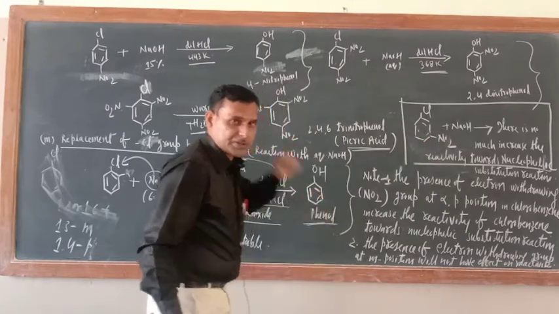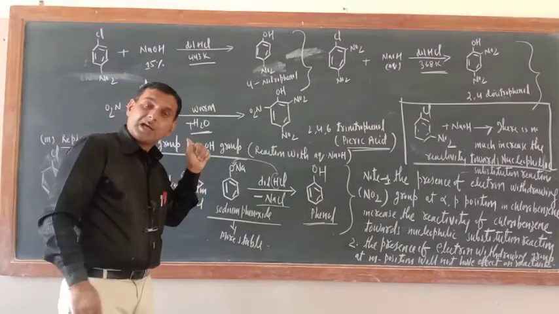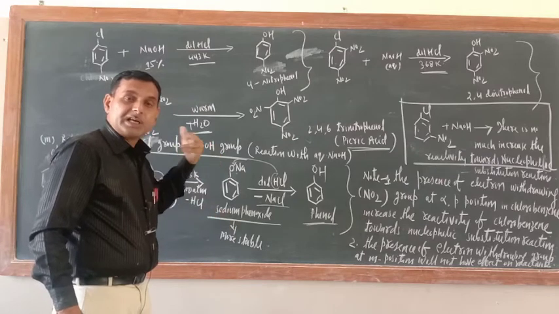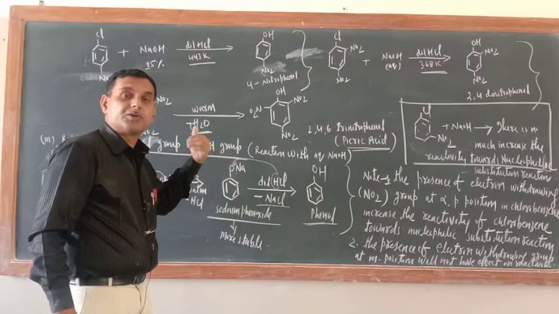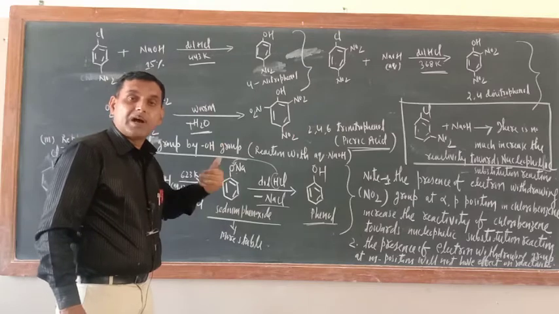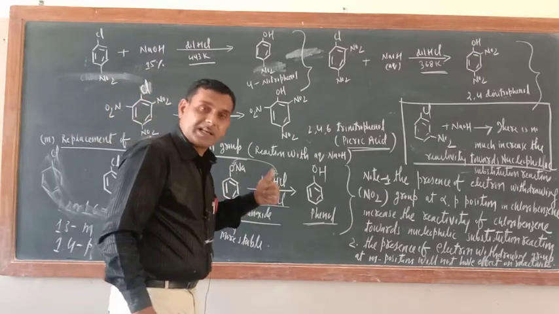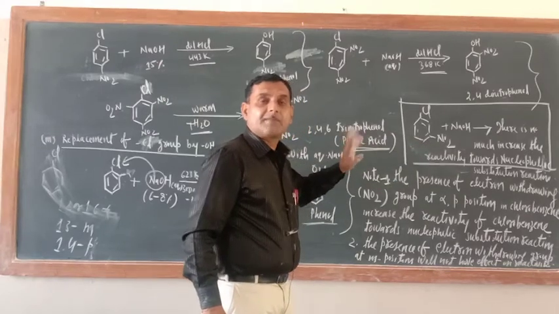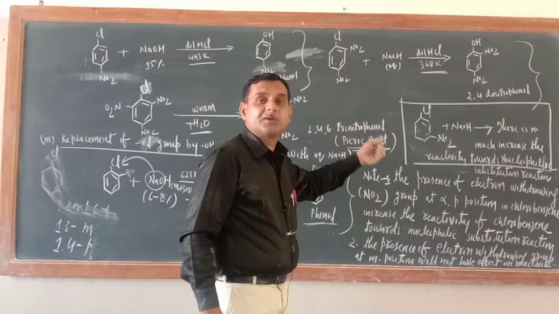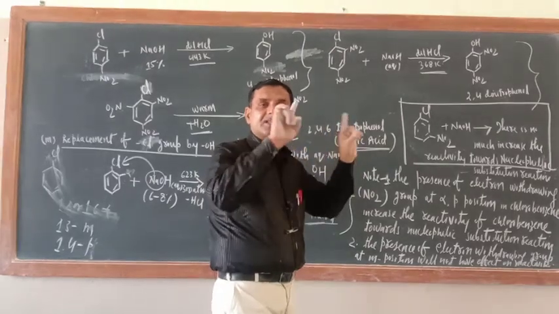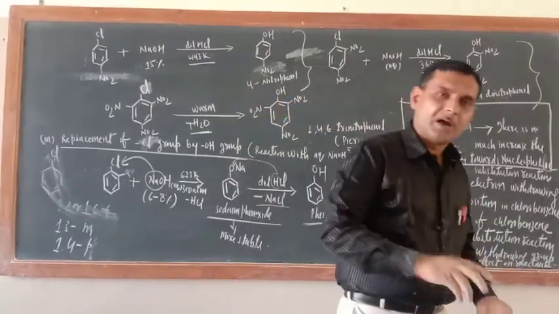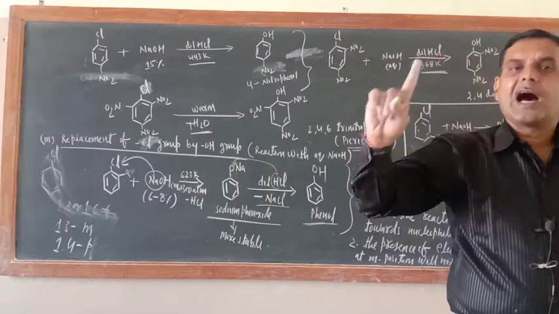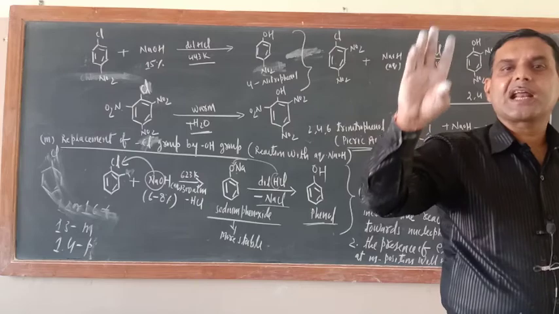Now the question: why does the introduction of an NO2 group at ortho and para position increase the reactivity of chlorobenzene toward nucleophilic substitution, while the introduction of NO2 group at meta position does not affect the reactivity? That is the question. Now just see again, what is the basic concept? A nucleophile attacks the center where electron density is less.